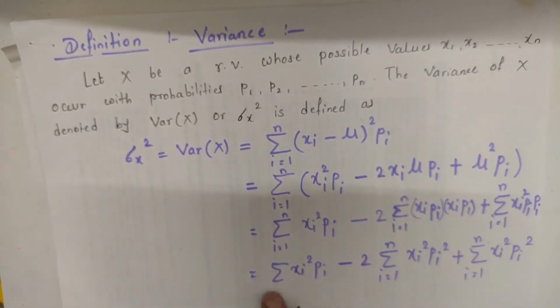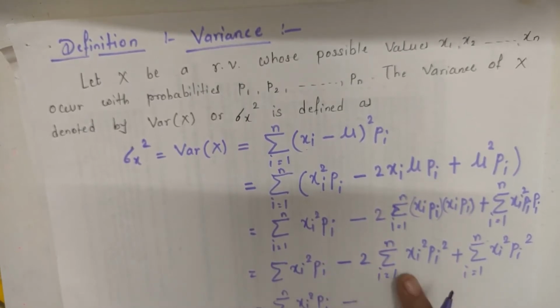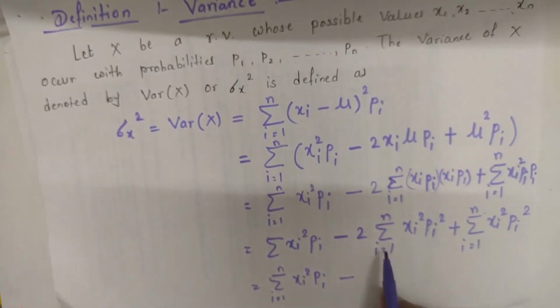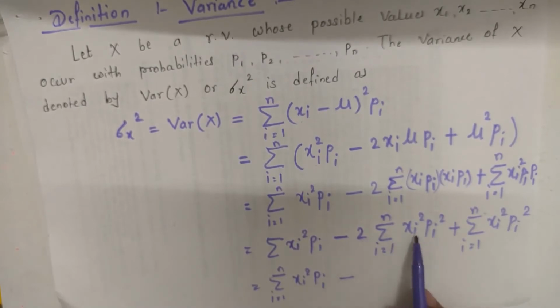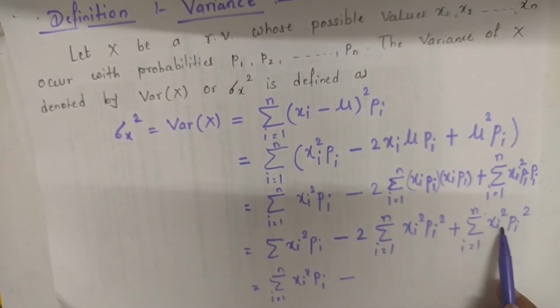Now summation xi square pi as it is, minus 2 times summation xi square pi square, plus summation xi square pi square.